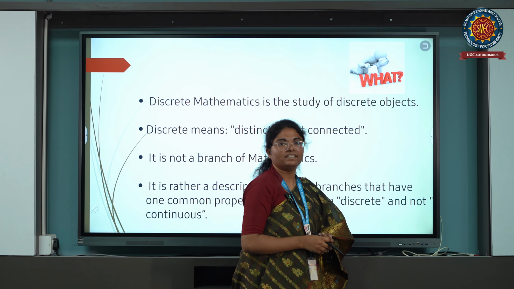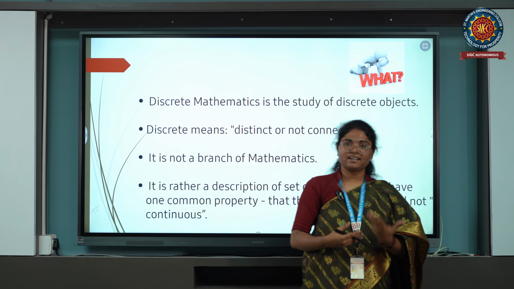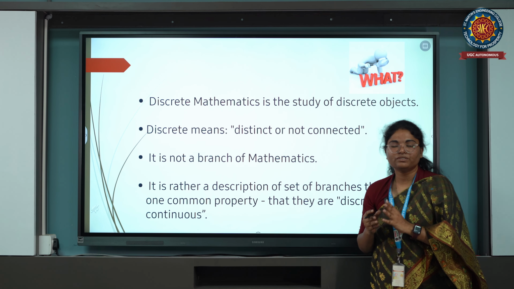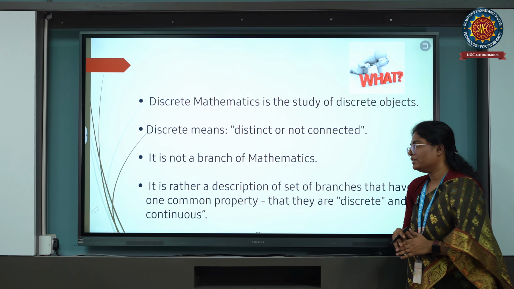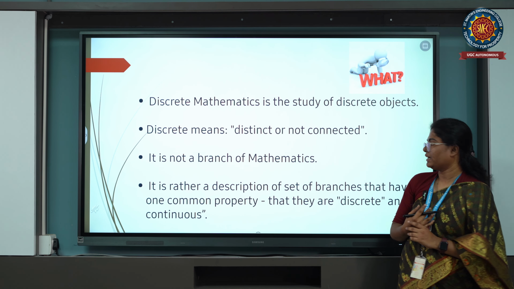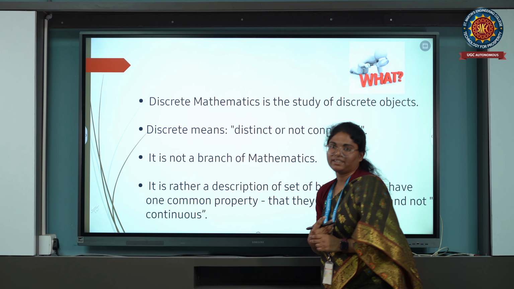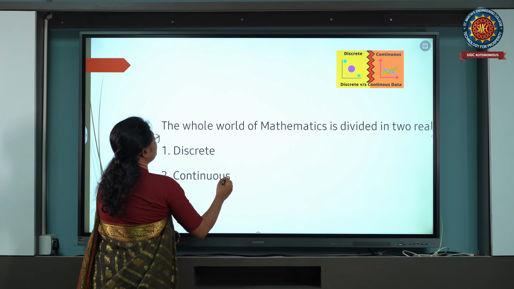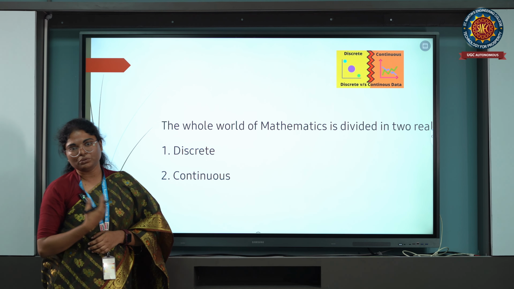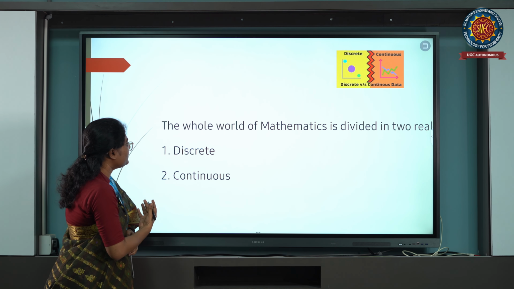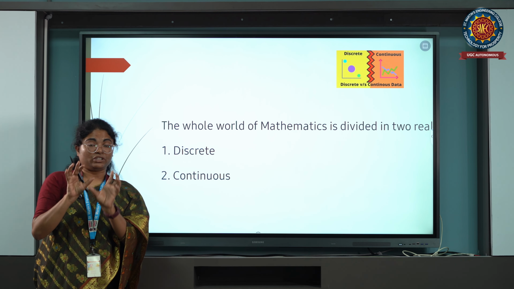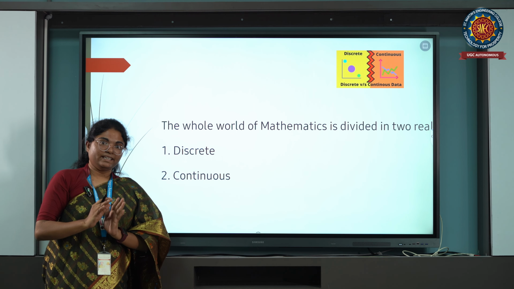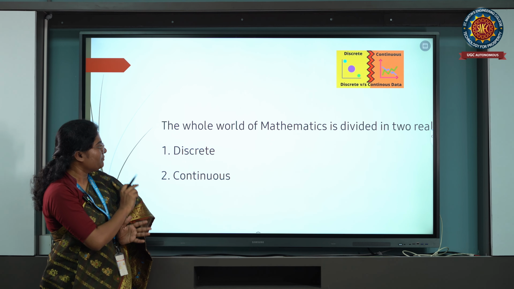We might think that discrete mathematics belongs to maths. No, it is not a branch of mathematics, but in every engineering branch we can see this particular term. Let me discuss one by one. Next, the whole world is divided into two realms, as I said, discrete and continuous. To understand the term discrete, which is not connected or distinct, we have to see one more term, that is continuous.